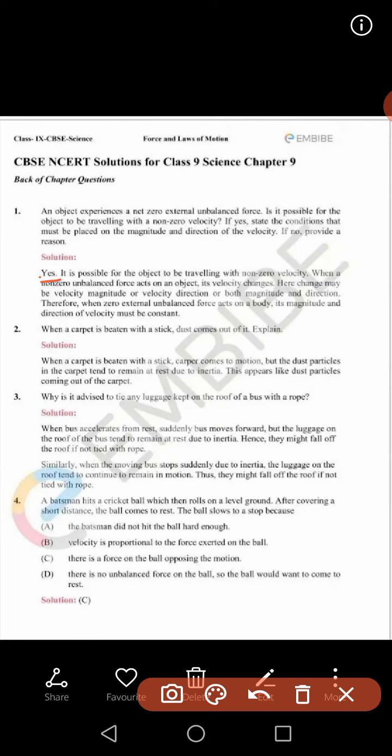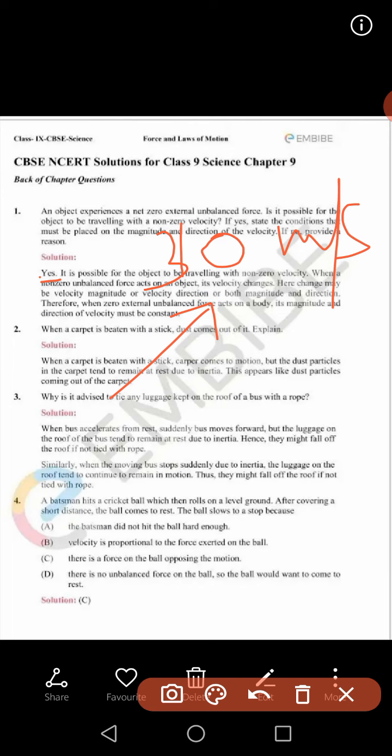Suppose a car is moving with a constant velocity, for example 30 meter per second. Until and unless you apply any force on it, the car will keep on moving with that velocity. If you apply brake, its velocity will reduce and the car will stop. If you apply accelerator, the velocity will increase, and the car will move with more velocity.